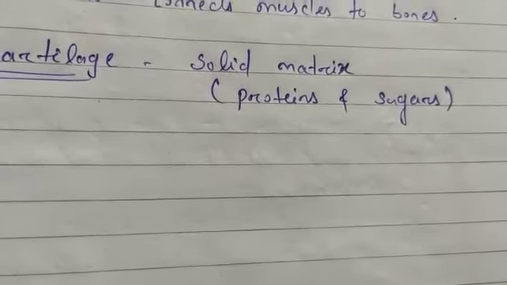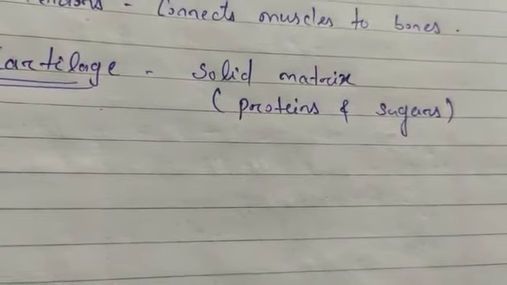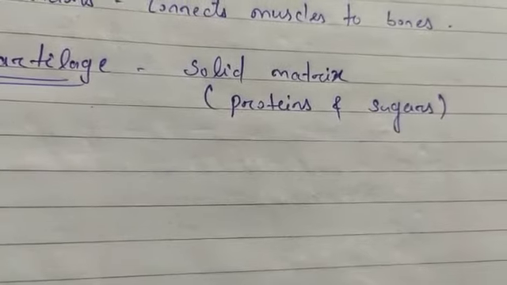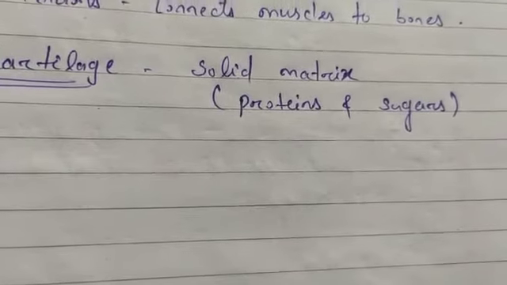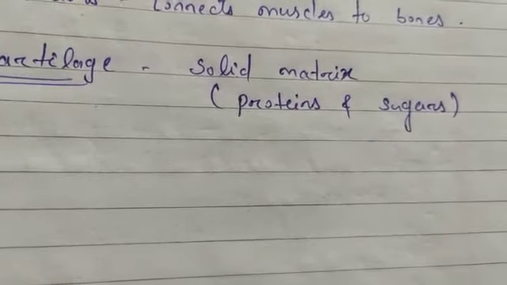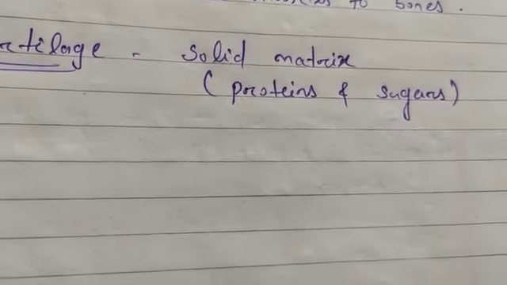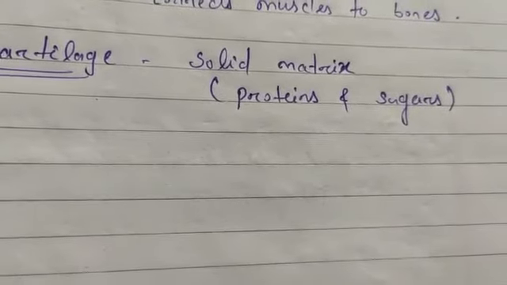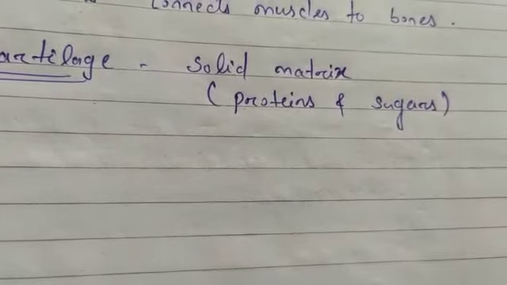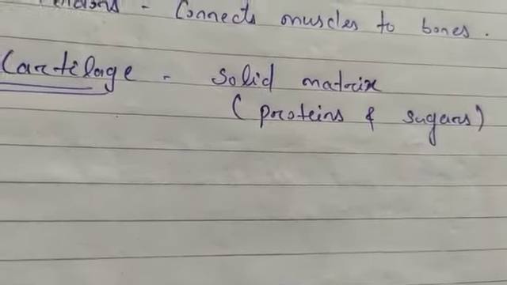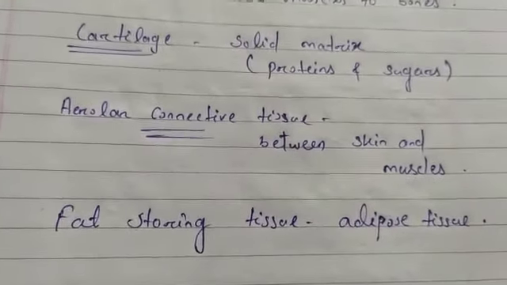Another tissue stores the fat. Fat is stored in our body in the tissue that is called adipose tissue. So our fat storing tissue is adipose tissue, which is found below the skin and between the internal organs. The storage of fat also lets it act as an insulator. So areolar connective tissue is between the skin and muscles, and the fat storing tissue is our adipose tissue.